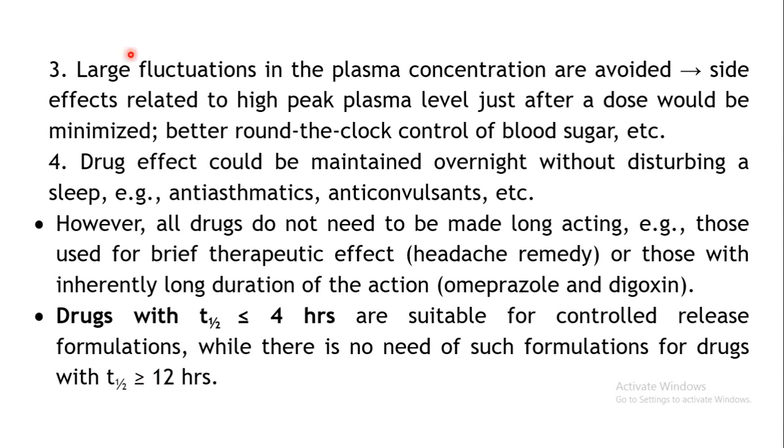Next situation is that fluctuations in the plasma concentration can be avoided, as we have seen under the repeated drug administration. Before the elimination of the drug from the body, you administer the second dose, so that slowly the plasma concentration will increase and it will attain a steady state plasma concentration. But over there we have seen that there are fluctuations, right? Okay, so rather than repeating a drug more frequently, there may be more number of fluctuations in the plasma concentrations, so that is not ideal.